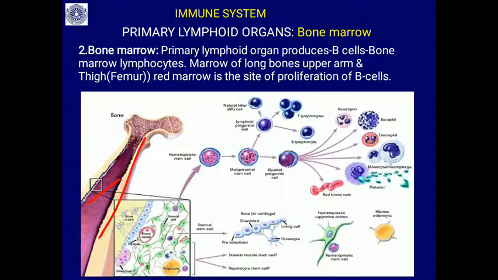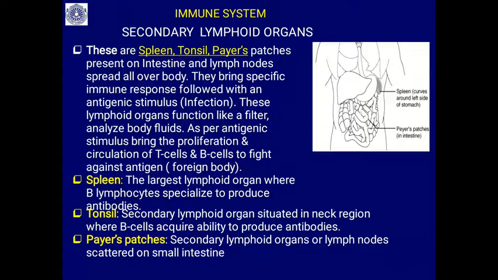You will find the blood cells are produced here in this bone marrow. These are hematopoietic cells, or you can say blood stem cells. From these blood stem cells, all types of blood cells, RBCs, platelets, different types of WBCs, all these are proliferated here in this bone marrow. This is a primary lymphoid organ.